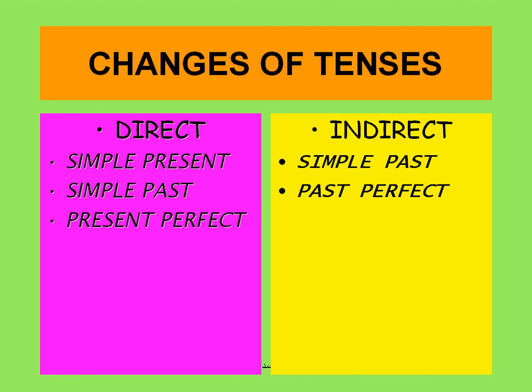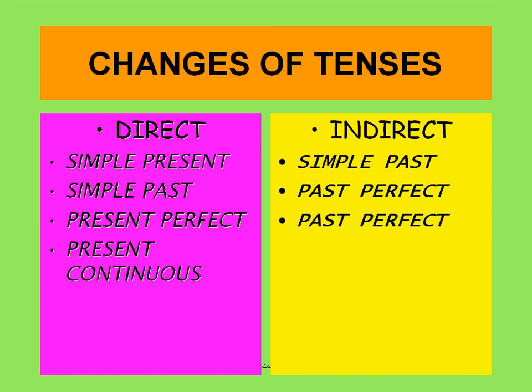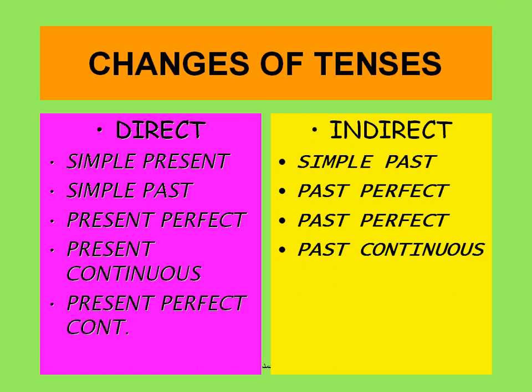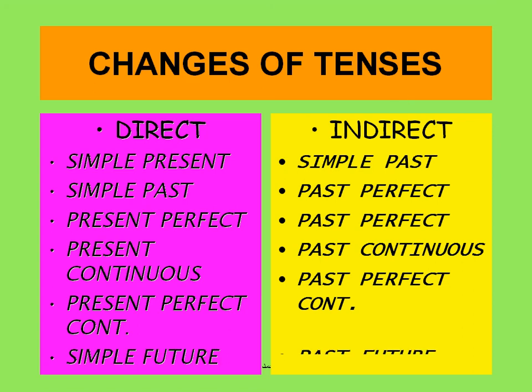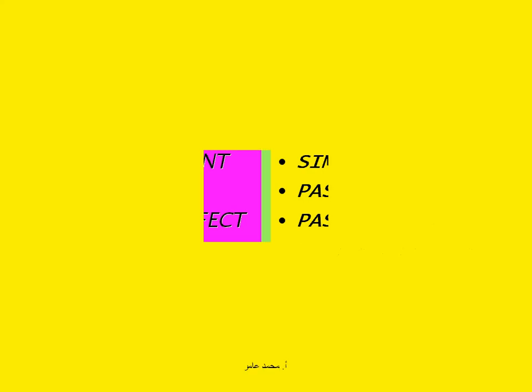Present perfect changes into past perfect. Present continuous changes into past continuous. Present perfect continuous changes into past perfect continuous. Simple future turns into past future.